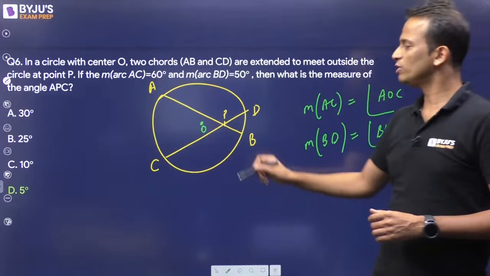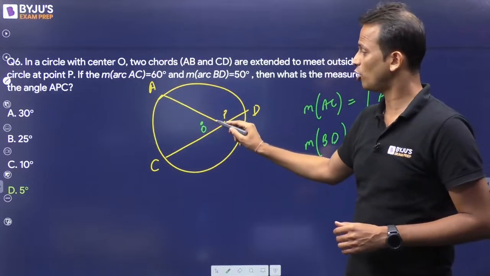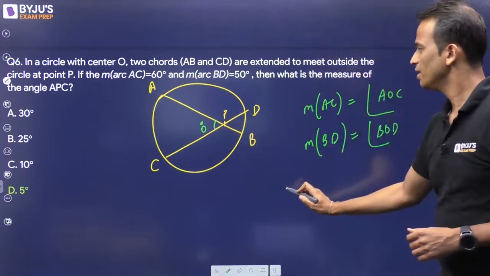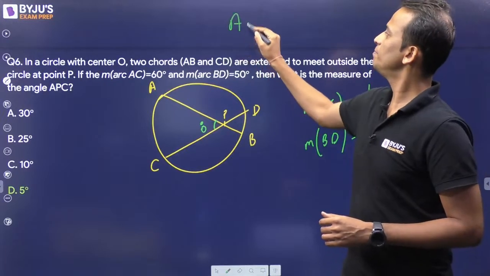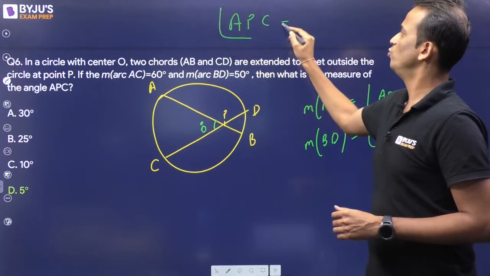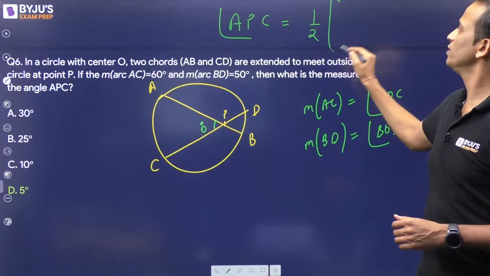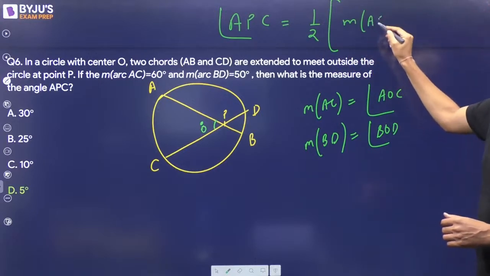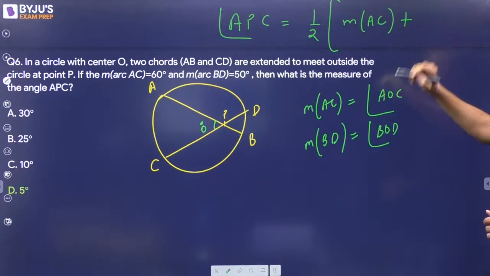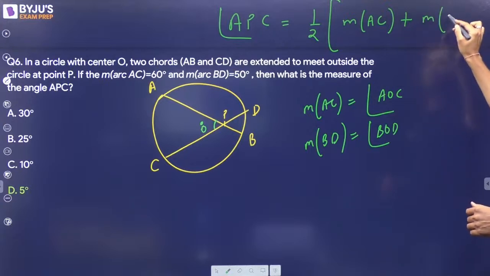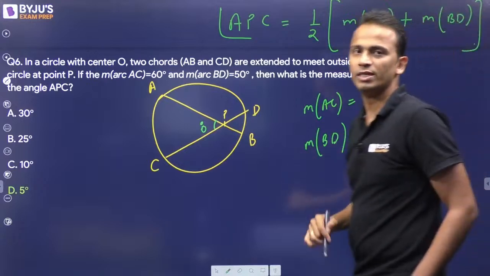So now the angle between the chords, that is angle APC, will be equal to half of measure of arc AC plus, in this case there will be a plus sign, measure of arc BD. Okay, so this will be the formula in this case.